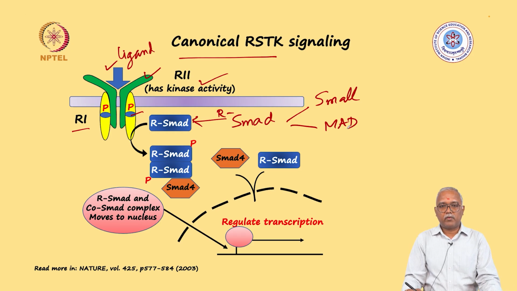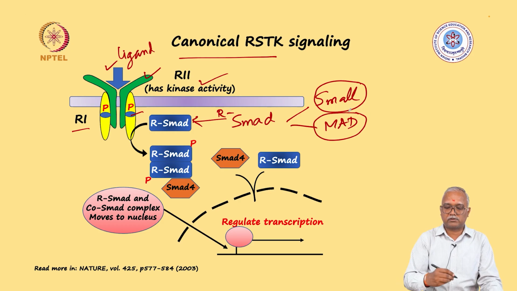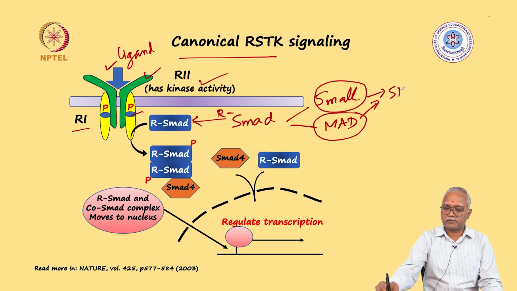Similarly here, when people were studying different pathways, they found a set of mutants where organisms were small in size, or in different organisms like Drosophila, people found certain cells behaving in a way that they were named mothers against decapentaplegic. So the combination of the two leads to this word which is called Smad.